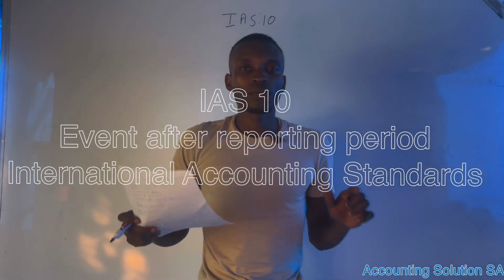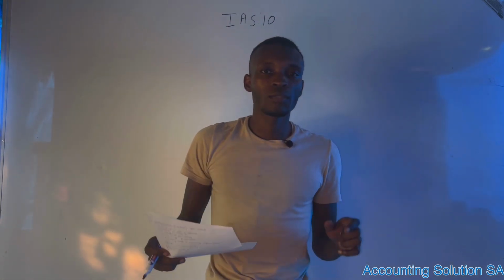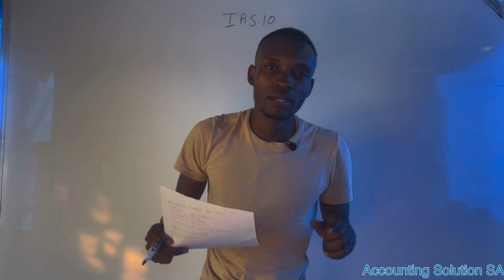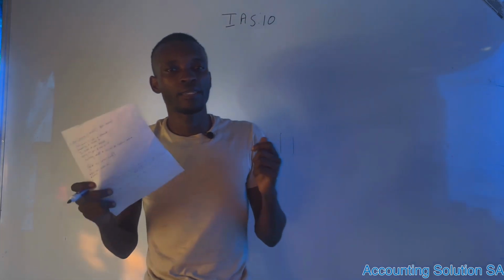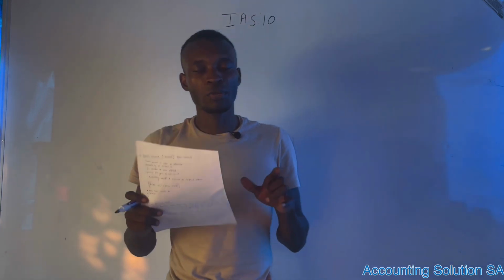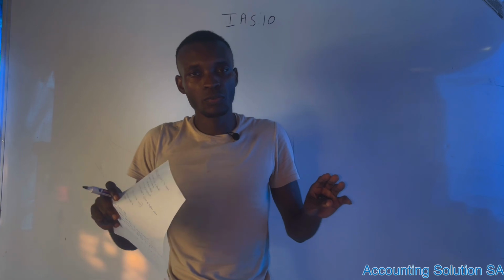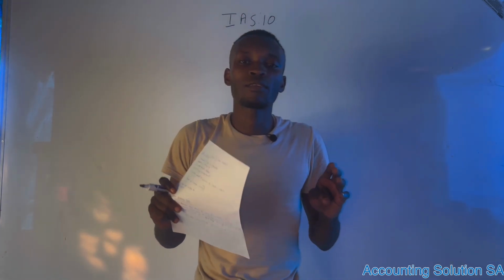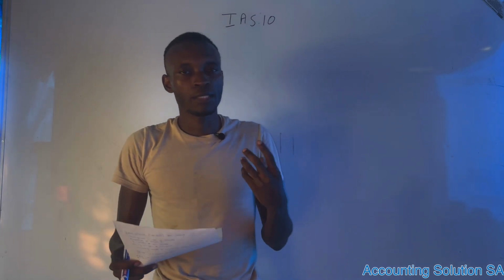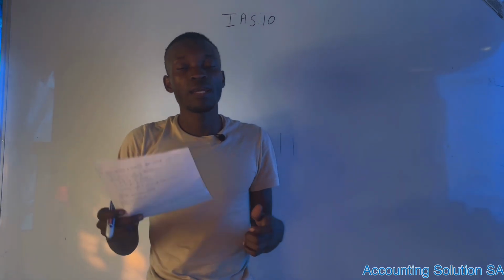Okay guys, so in today's video we are going to do the standard called International Accounting Standard number 10. So basically this standard is all about events that happen or occur after a reporting period. Okay, I'm going to simplify it for you, so make sure that you stay tuned and watch until the end of the video so that you will learn some basic principles under this standard. I'm going to do some examples so that you can be able to answer any kind of question that you have.